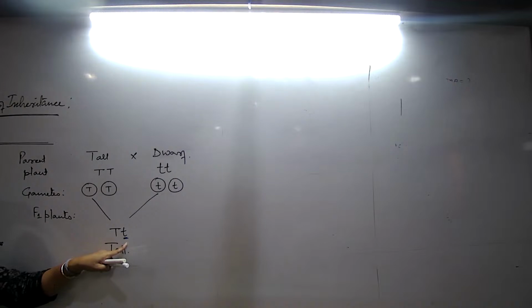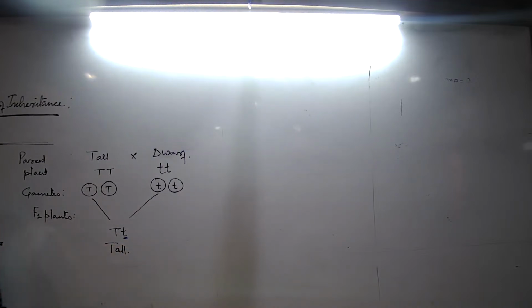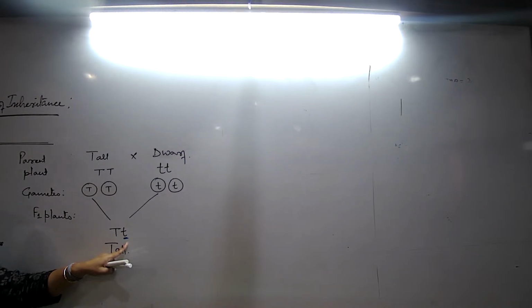No, they are not expressed in the F1 generation because they are suppressed by the dominant allele. Then when will this allele express? Only in a homozygous condition. So these recessive alleles can only express in a homozygous condition.